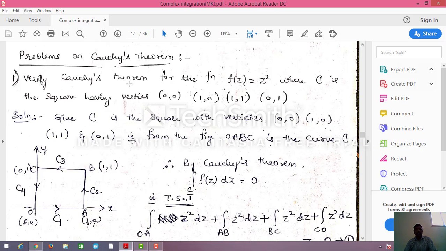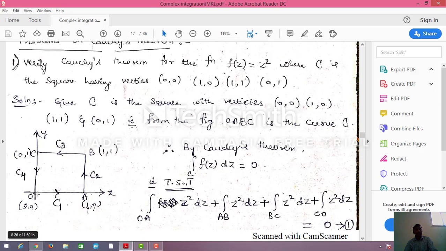Problems on Cauchy's theorem. Verify Cauchy's theorem for the function f of z equal to z square, where c is a square having vertices 0, 0, 1, 0, 1, 1, 0, 1. Here they have given f of z equal to z square over a closed curve. So this is 0, 0, this is 1, 0, this is 1, 1, and this one should be 0, 1.